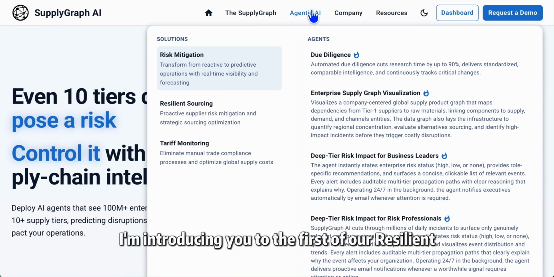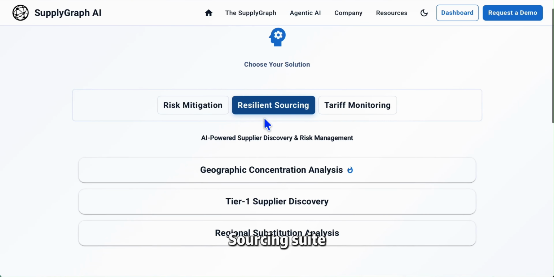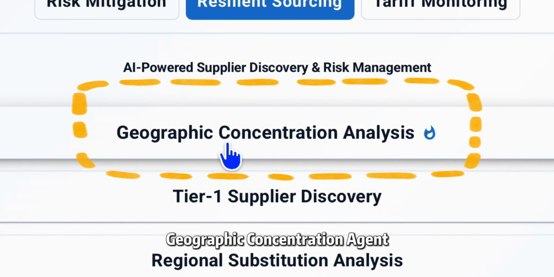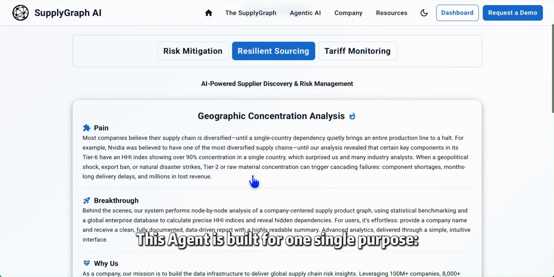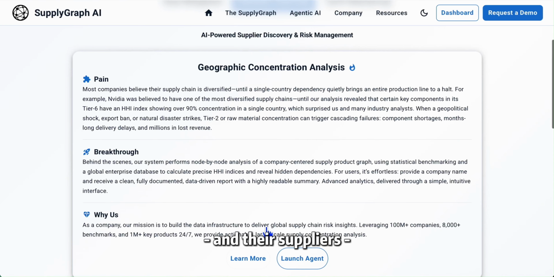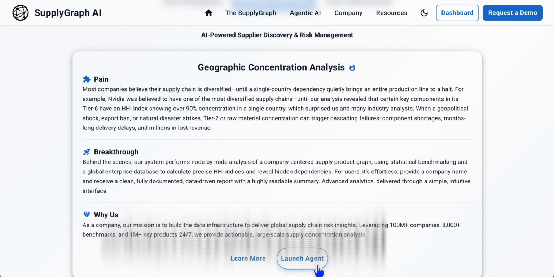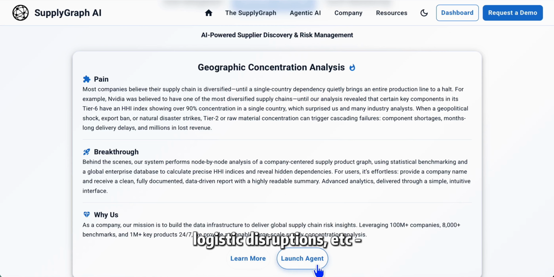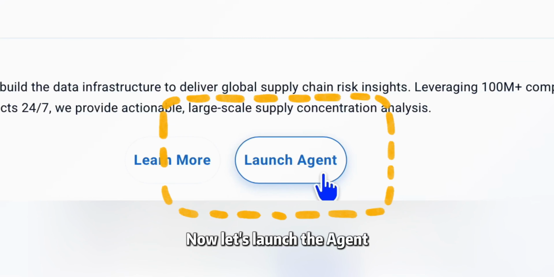Today, I'm introducing you to the first of our resilient sourcing suite, Geographic Concentration Agent. This agent is built for one single purpose: to understand how your suppliers and their suppliers cluster in the physical world, so that your supply chain management department can anticipate how geographic events, natural disasters, logistic disruptions, etc., impact your supply chain network. Now, let's launch the agent.